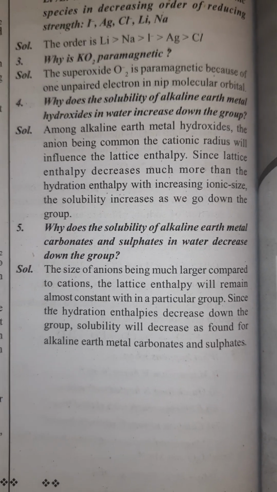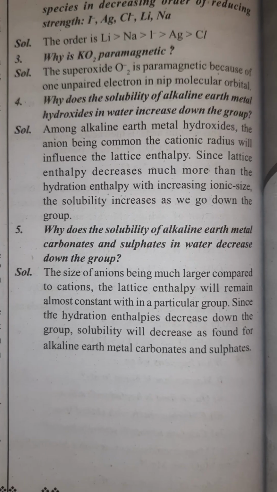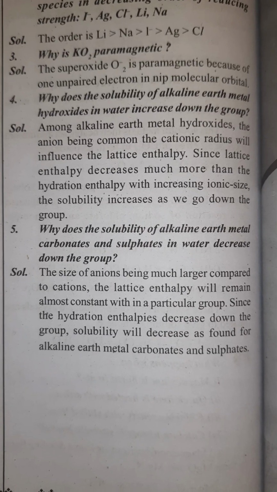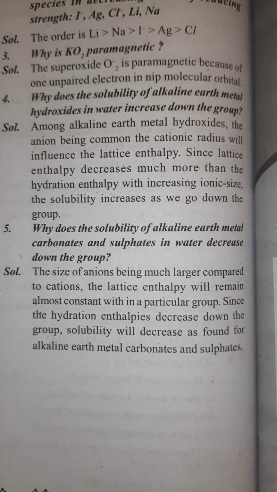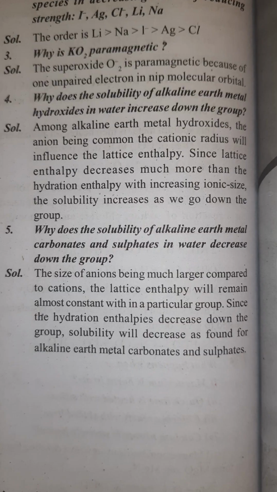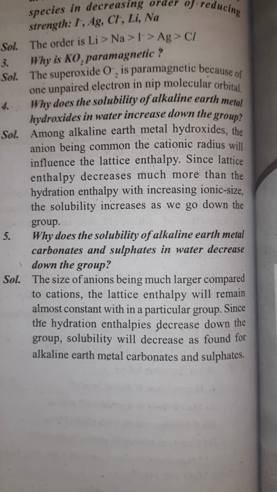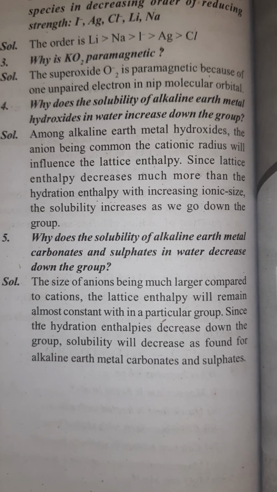Why does the solubility of alkaline earth metal carbonates and sulfates in water decrease down the group? The size of the anion being much larger compared to the cation, the lattice enthalpy will remain almost constant. Within a particular group, since the hydration enthalpy decreases down the group, solubility decreases, as found for the alkaline earth metal carbonates and sulfates.